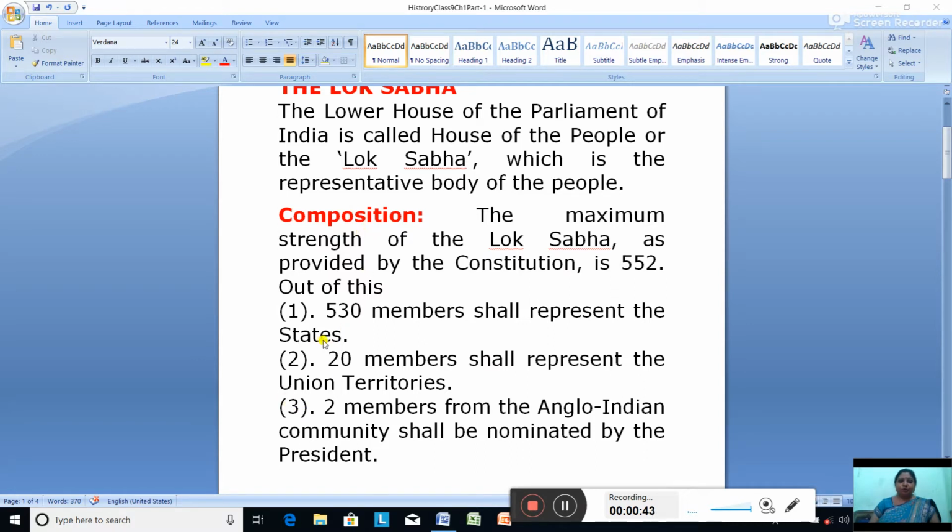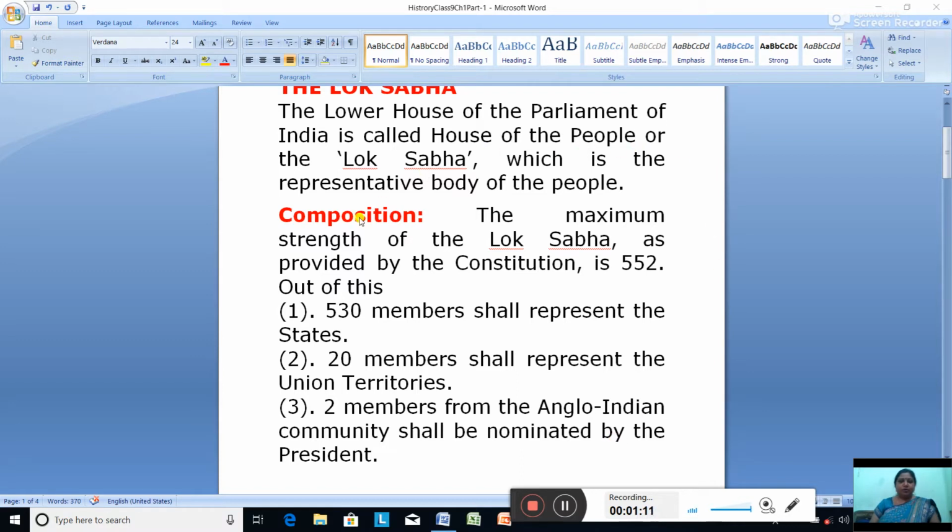The maximum strength of the Lok Sabha as provided by the constitution is 552. Out of this, 530 members shall represent the states, 20 members shall represent the union territories, and 2 members from the Anglo-Indian community shall be nominated by the president.